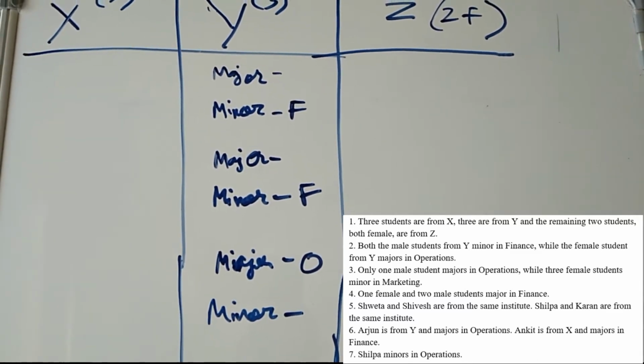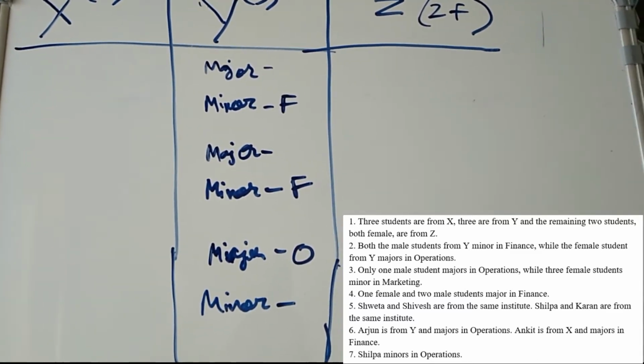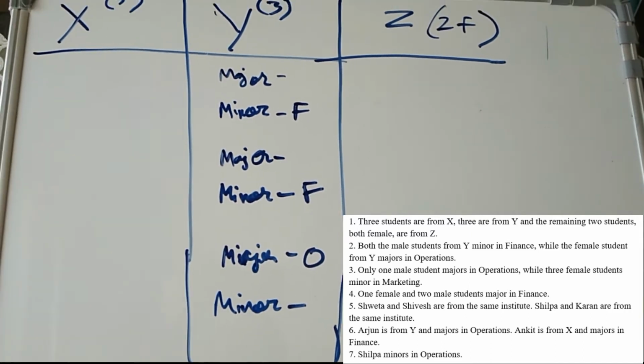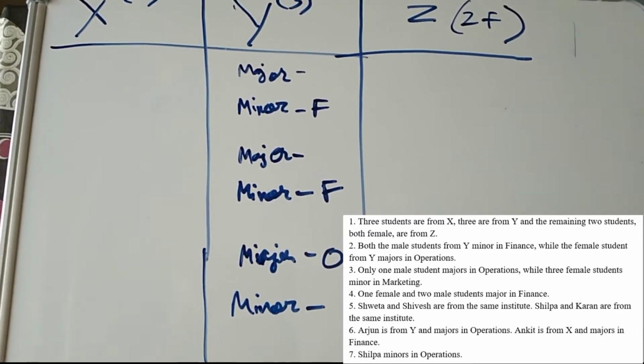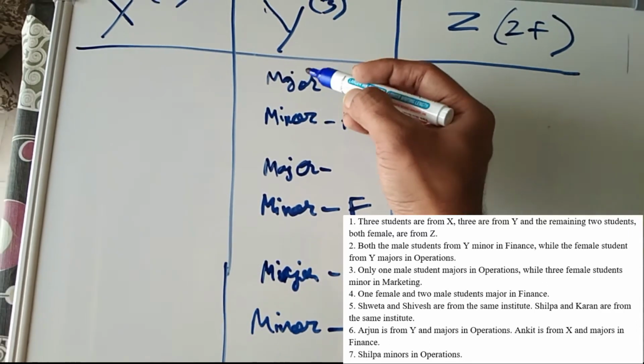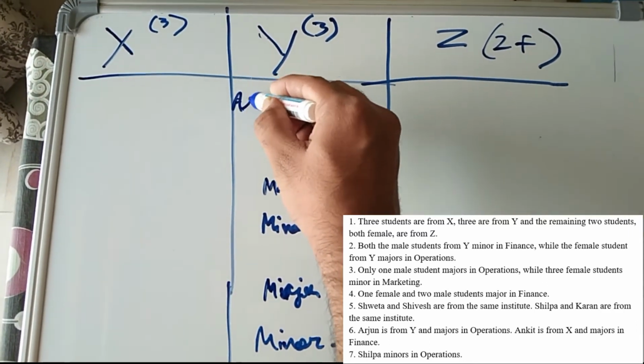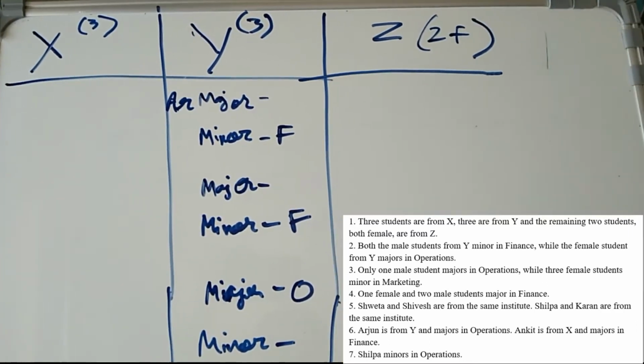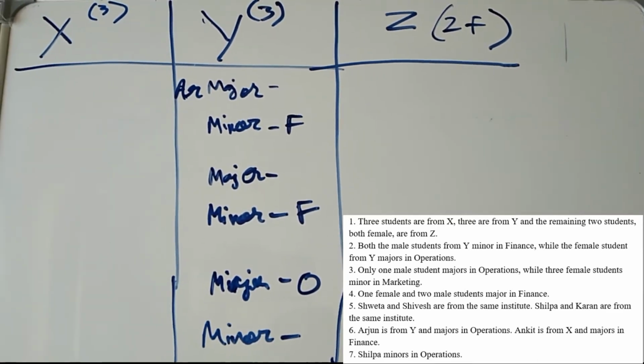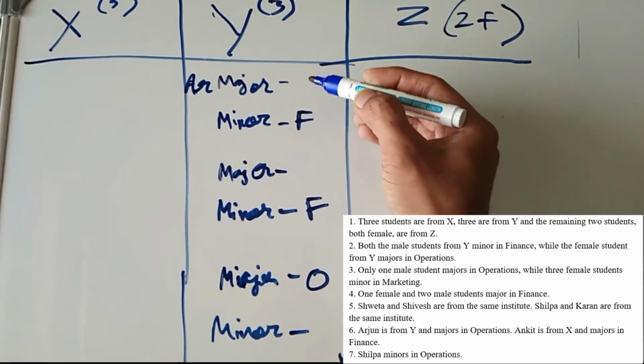Okay, Arjun is from Y and majors in operation. So let's say this is Arjun. Arjun is from Y and majors in operations. So this is operations.